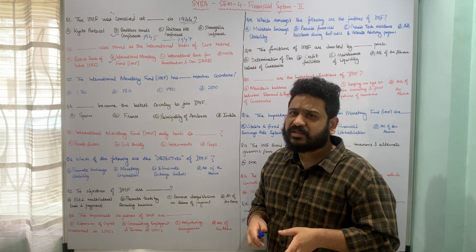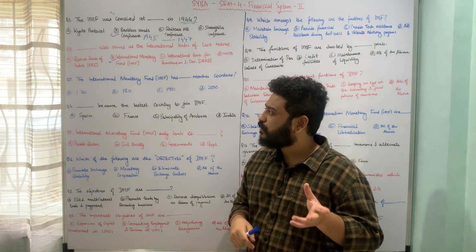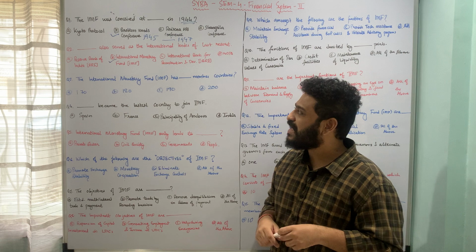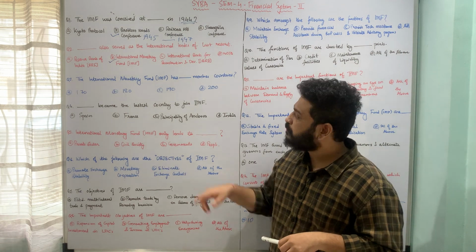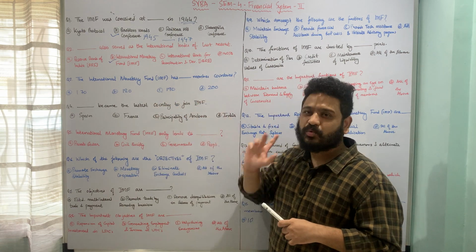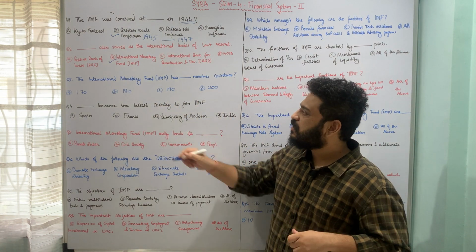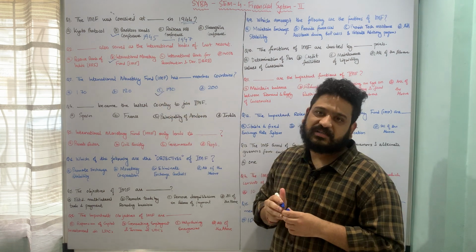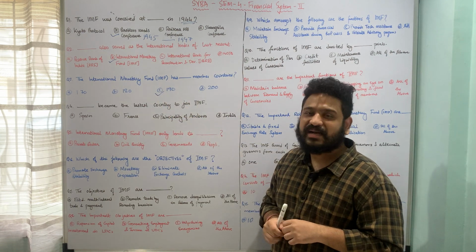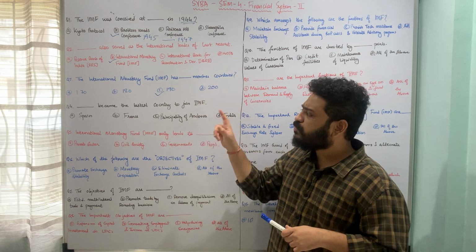A very obvious question: how many members are there in the International Monetary Fund? The question is, the International Monetary Fund has dash member countries, and the options are 170, 180, 190 and 200. So here, a very factual sort of question. The IMF has 190 member countries. So therefore option C, 190, is the correct answer to this question. I hope the question is clear. Let us now move to the next one.